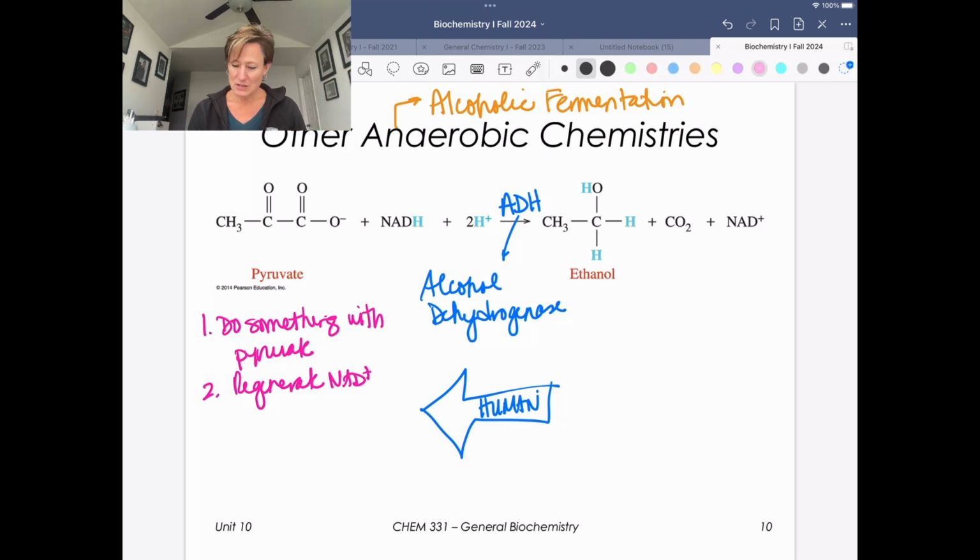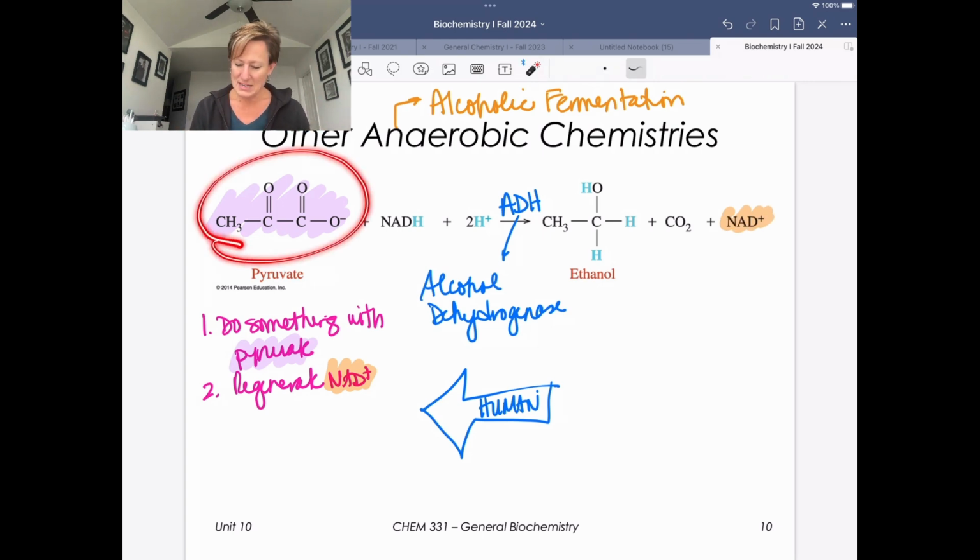So again, doing something with pyruvate. Pyruvate is going to be a substrate here, so we are removing it from the endpoint of glycolysis, and then regenerating NAD+.